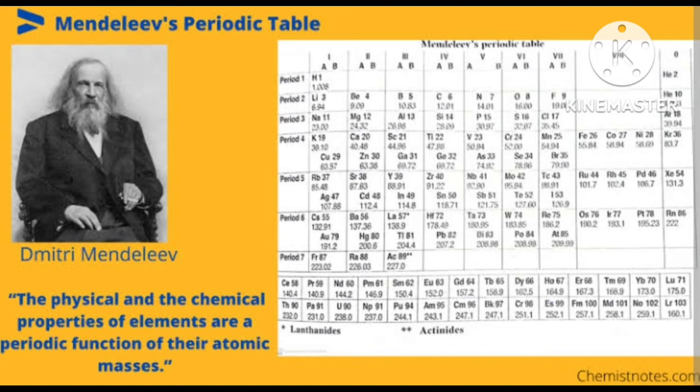In the latter half, a new periodic table came into existence, known as the modern periodic table, because there were certain limitations to Mendeleev's classification of elements.